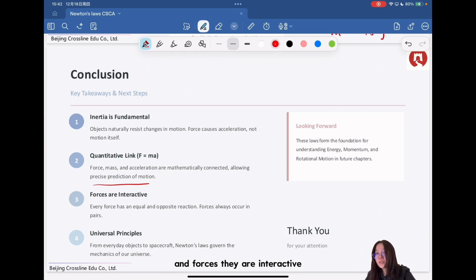And forces are interactive. For every force there is an equal and opposite reaction force, and they always occur in pairs. Also, they are the same type of force acting on different bodies. And since we learned these laws, we have the foundation for the understanding of energy, momentum, and rotational motion in the future chapters. So thanks for your attention.